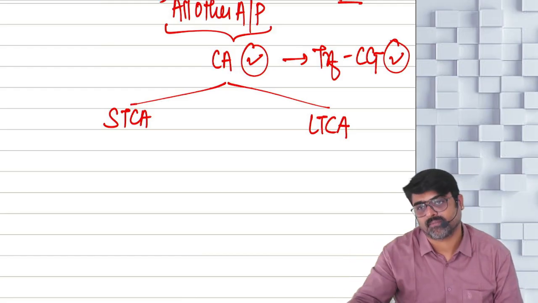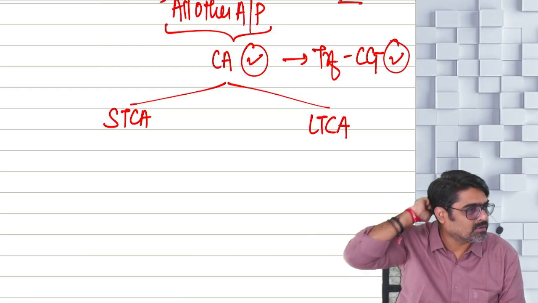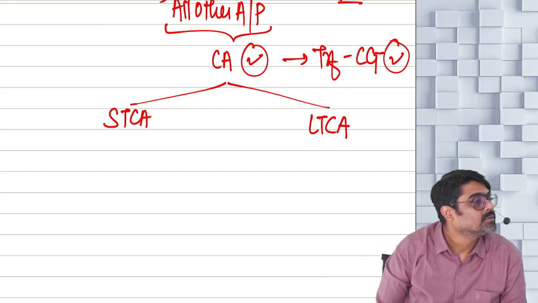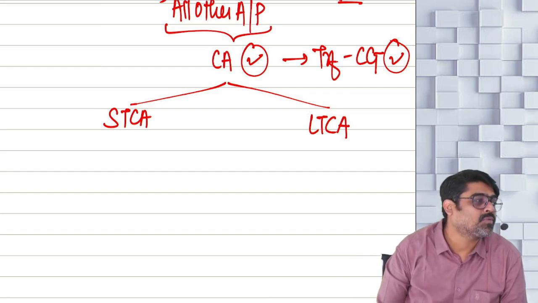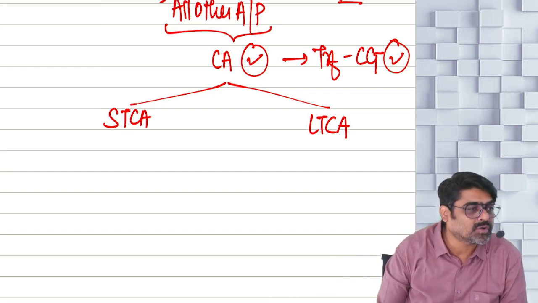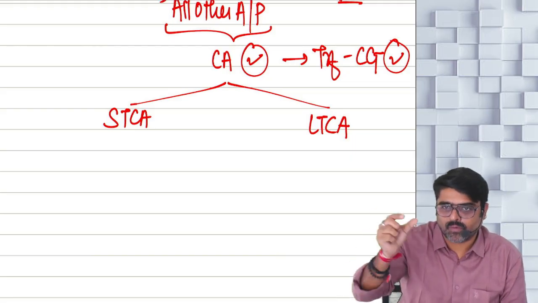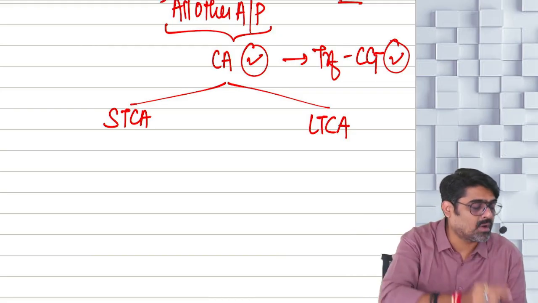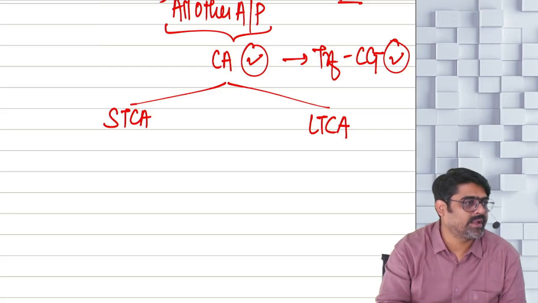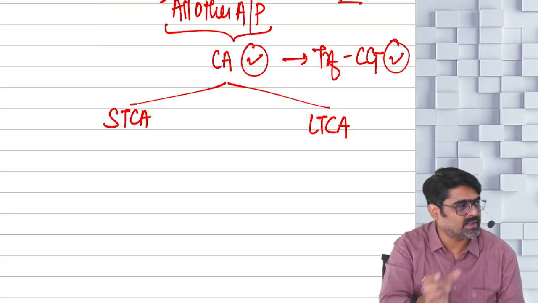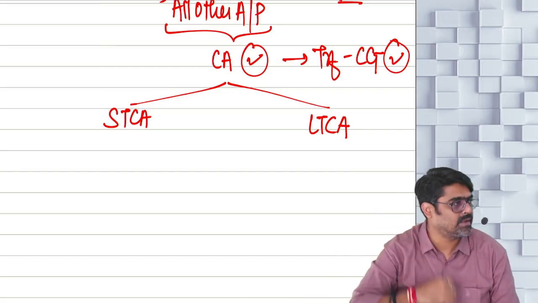One more reason is there. See, it is not necessary that always the gain will arise. Sometimes the loss might also arise. So, there are different rules for set-off of long-term losses and short-term losses. Long-term capital loss can be set off only against long-term capital gain. It cannot be set off against short-term capital gain. However, the short-term capital loss can be set off against short-term capital gain also, and it can be set off against long-term capital gain also.